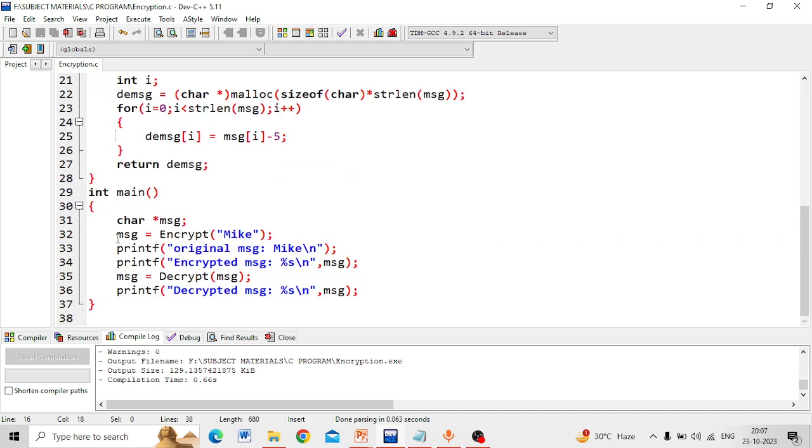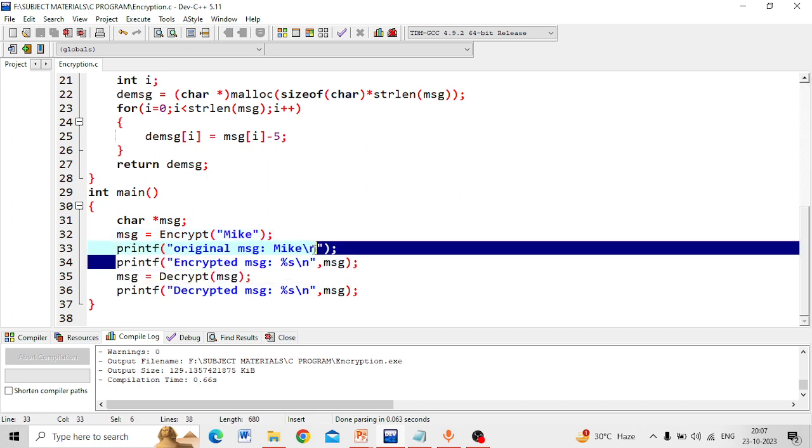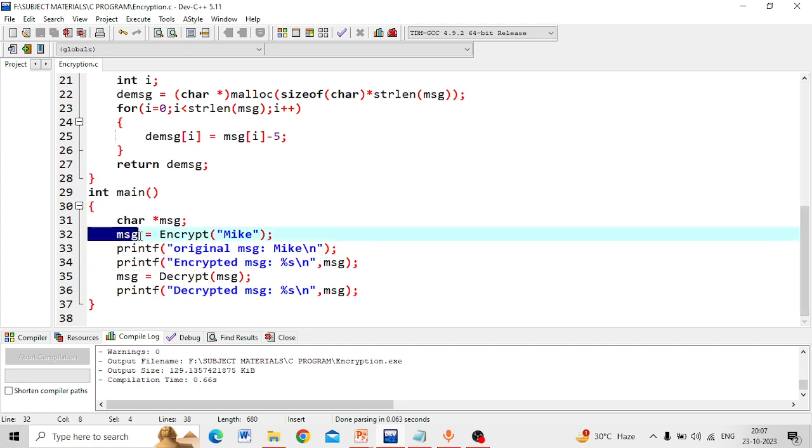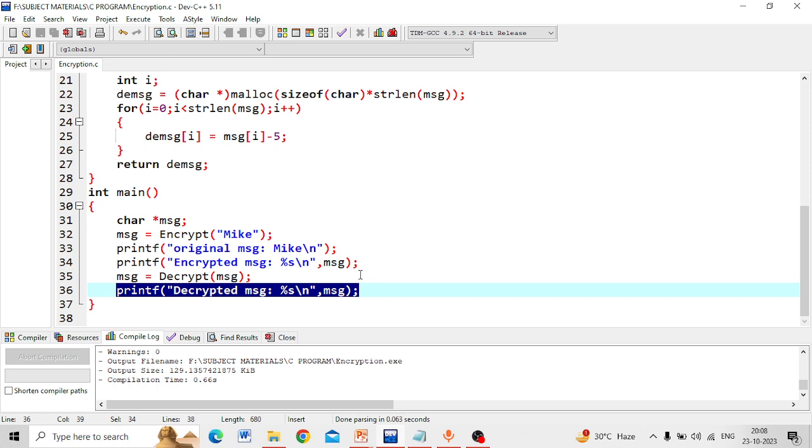What happens in the main function is that the result will be stored in the message variable we created as a character pointer, and we are supplying Mike as an input message, and we are displaying the original message Mike. Afterwards, we display the encrypted message from the variable message, when the encryption process is applied on our input message. Afterwards, we take that encrypted message and supply it to the decrypt function, and that will be received in the message variable and displayed as an output here.